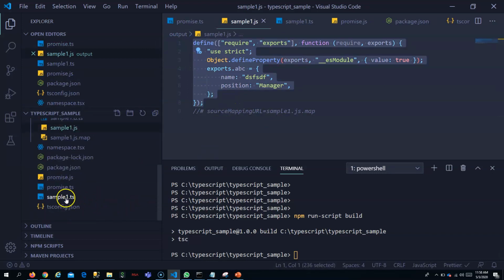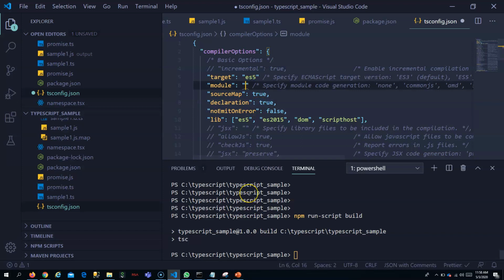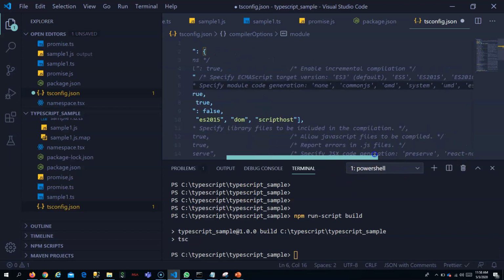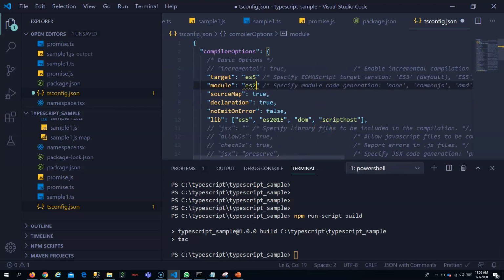Likewise, you can build it for any module system by changing the value in module. If you say CommonJS, and if I want to build it for the browser, that is the ES module system, you can say ES2015. So it will build it for ES2015.